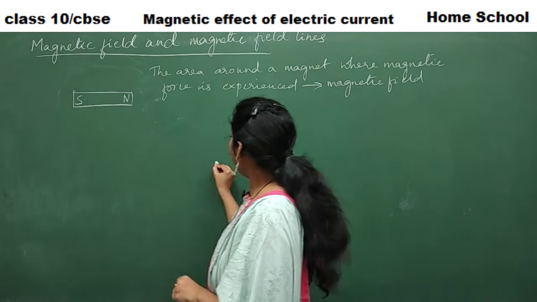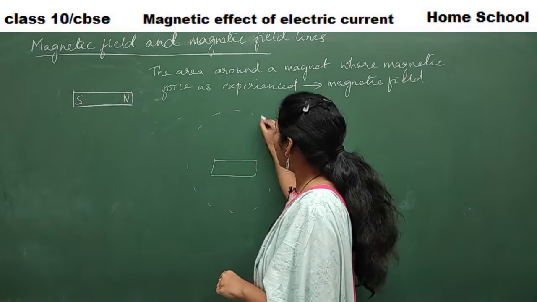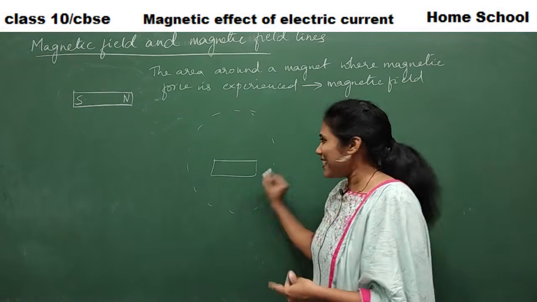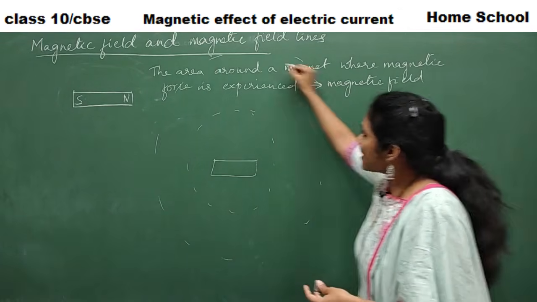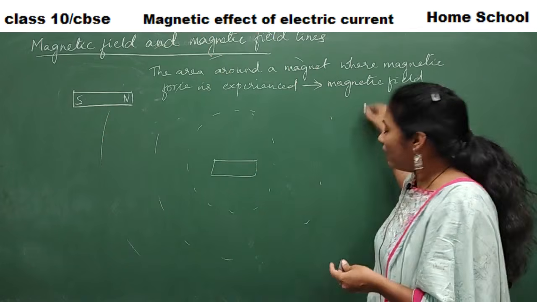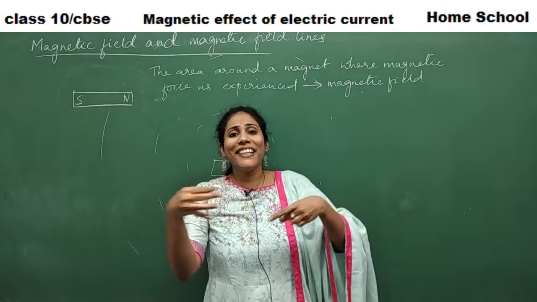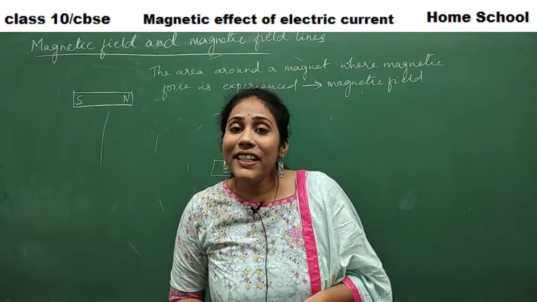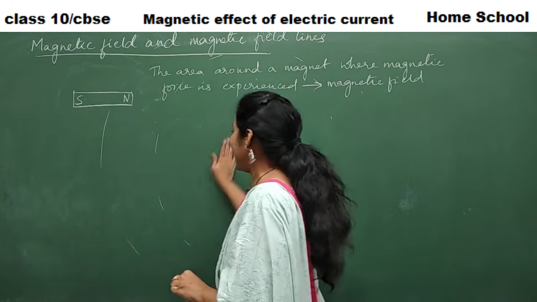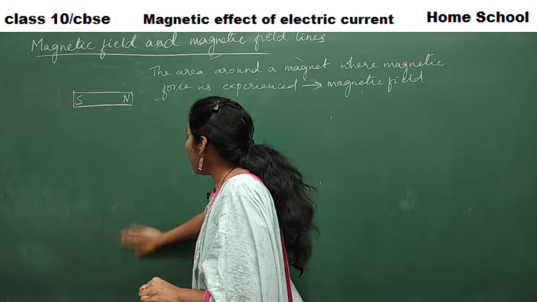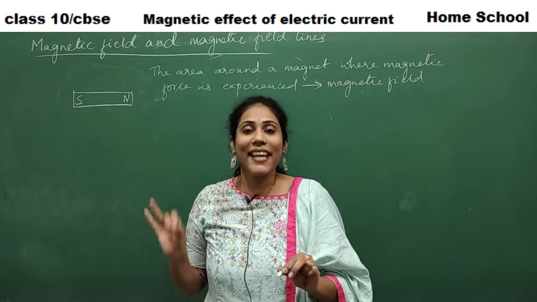Say if I keep a bar magnet here, maybe this much area is where magnetic force is experienced. This is my imaginary line. But how much, guys? This much? Can't it be this much? Or can't it be this much area? Why only this much? How do you know how much area can be called a magnetic field? To know that we can do a certain experiment. If you want to know the boundary of the magnetic field, you have to do one interesting experiment.